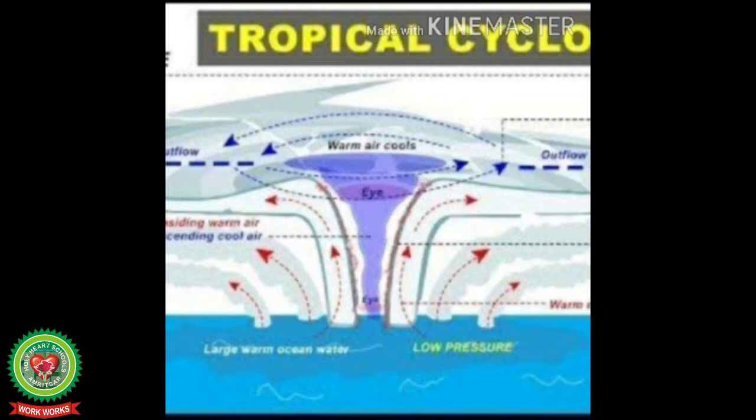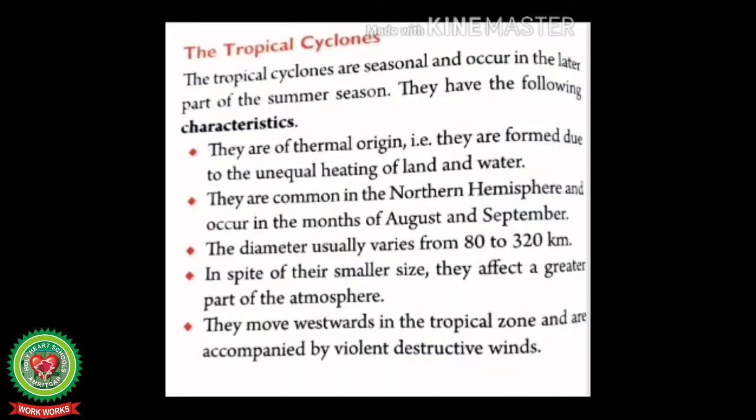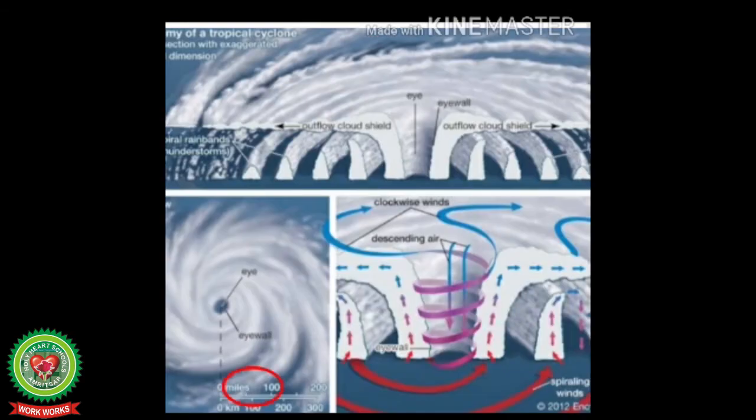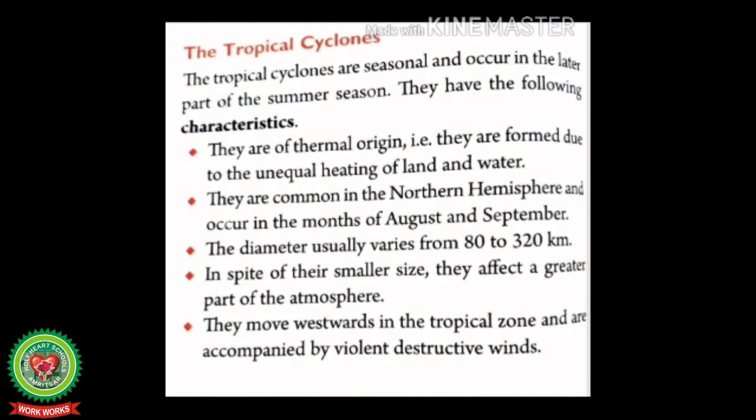They are often of thermal origin, that is, they are formed due to the unequal heating of land and water. They are common in the northern hemisphere and occur in the months of August and September. The diameter usually varies from 80 to 320 km. In spite of their smaller size, they affect a greater part of the atmosphere. They move westwards in the tropical zone and are accompanied by